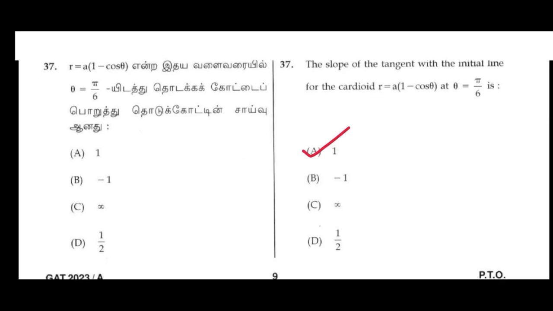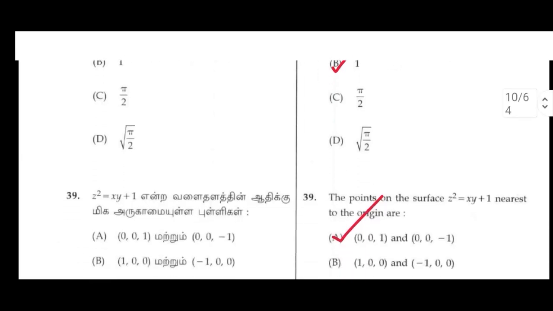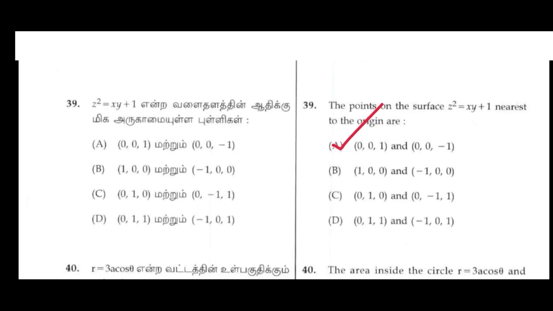37. The slope of the tangent with the initial line for the cardioid r equals a into 1 minus cos theta at theta equals pi by 6 is A. 1. 38. The value of the integral from minus infinity to infinity of cos pi by 2 x square dx is B. 1. 39. The points on the surface z square equals xy plus 1 nearest to the origin are A. (0, 0, 1) and (0, 0, minus 1).